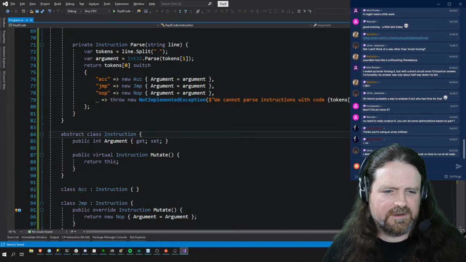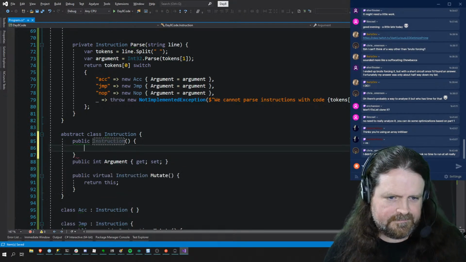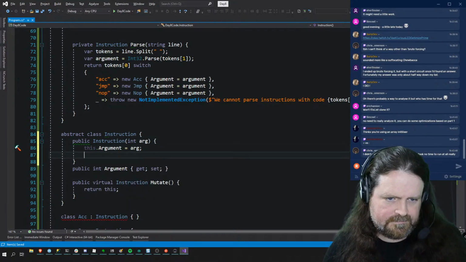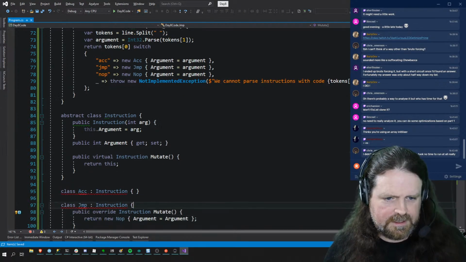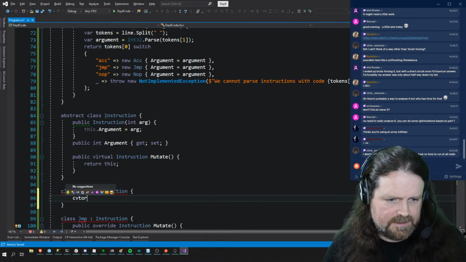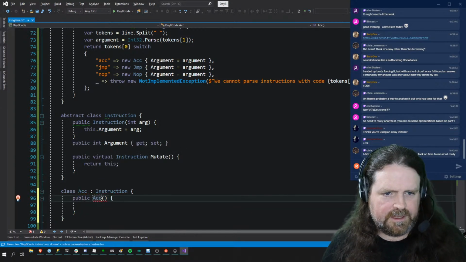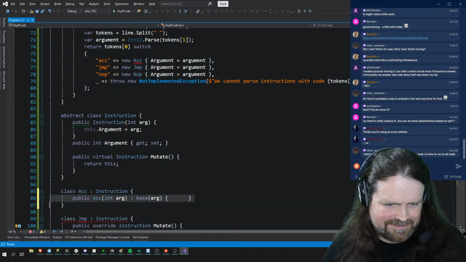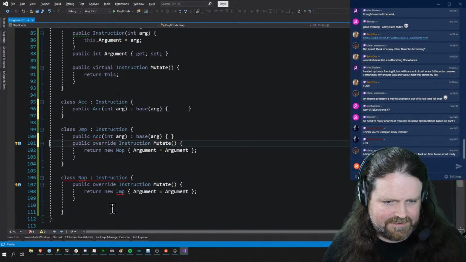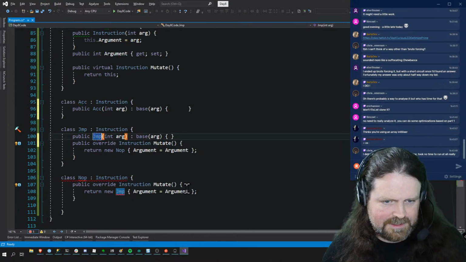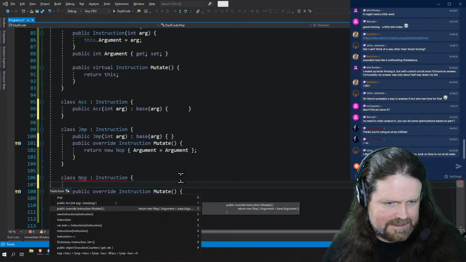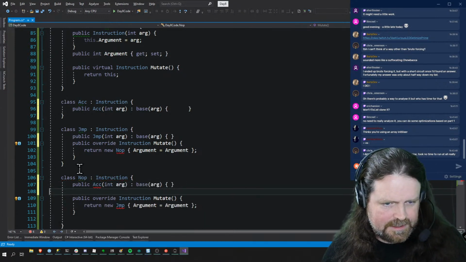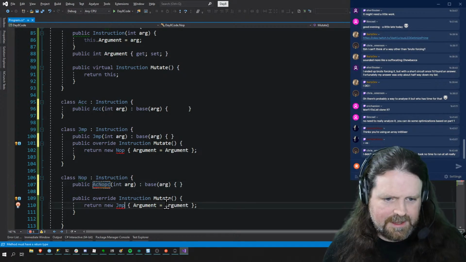Instruction would be cleaner with a constructor, wouldn't it? Plug that in, that instruction, and then constructor public int arg inherits from base of arg, and then doesn't do anything special, and jump has the same thing. Grab one of those, drop it in there, and nop. Yep. And nop has the same thing. There's that, which means new.